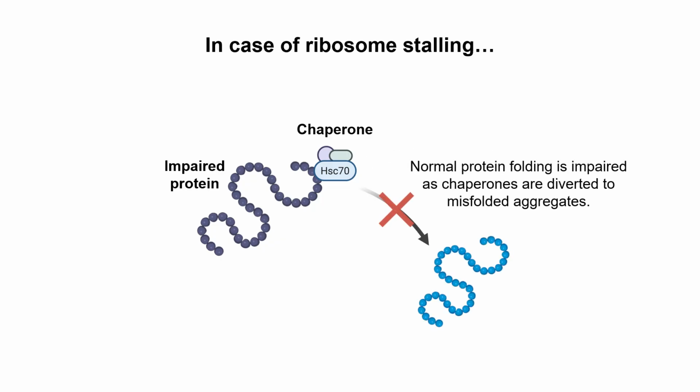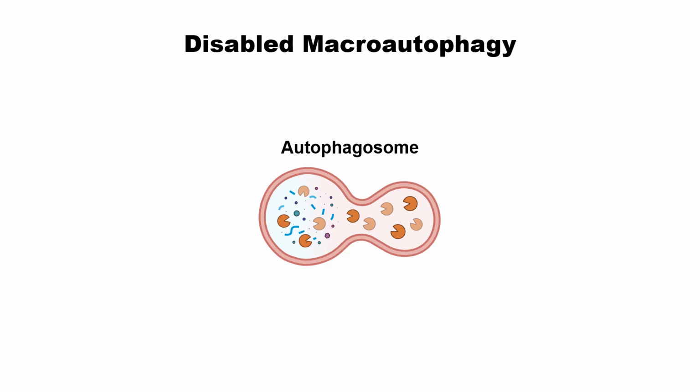If the normal protein folding is impaired, then it can go to the folded protein status. If not, the misfolded protein can be accumulated and generate aggregates. The fifth hallmark is disabled macroautophagy.